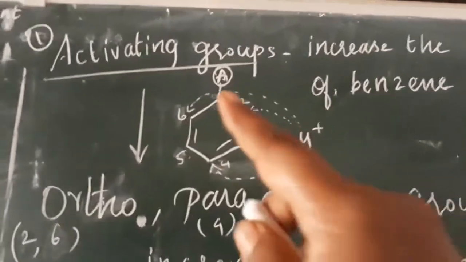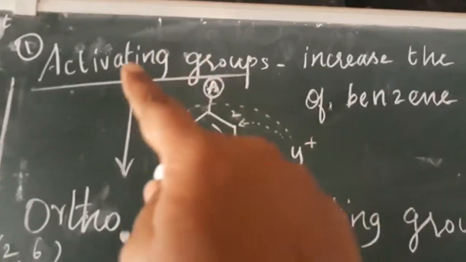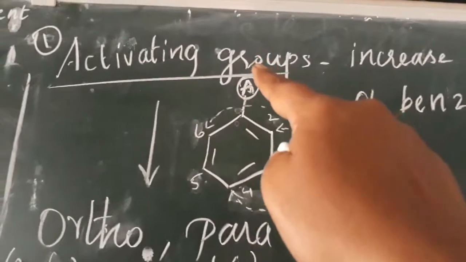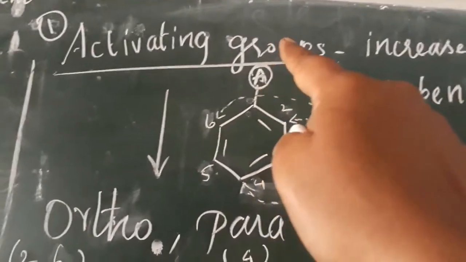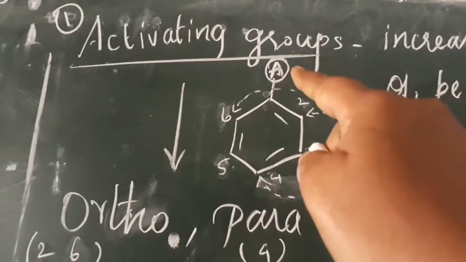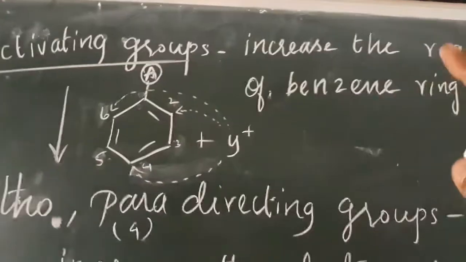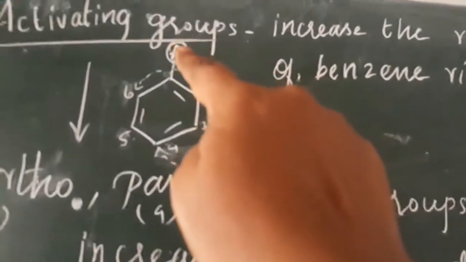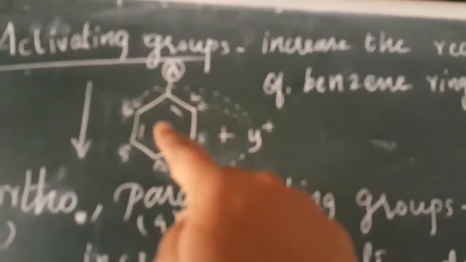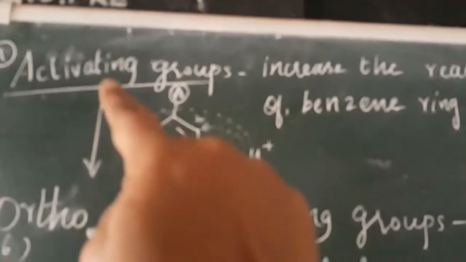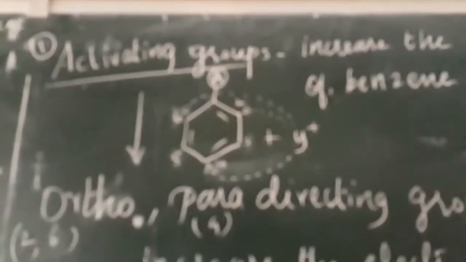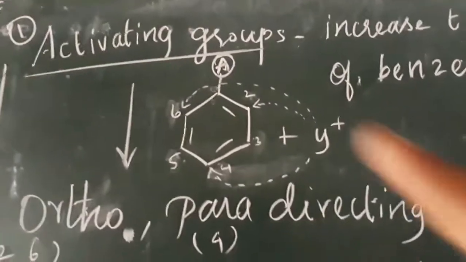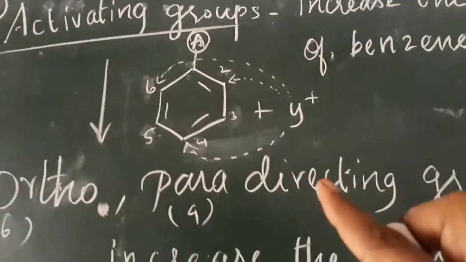Next we are going to see the activating groups. What do activating groups mean? In the benzene ring, we have already added one group. That group I mention as capital A. That capital A indicates that it is an activating group. It increases the reactivity of the benzene ring. The added group increases the reactivity of the benzene ring, so it is called an activating group. Okay. Now the activating groups are called ortho-para directing groups.